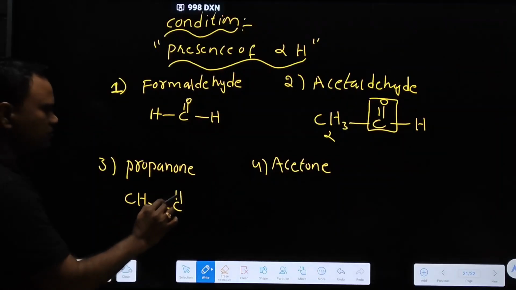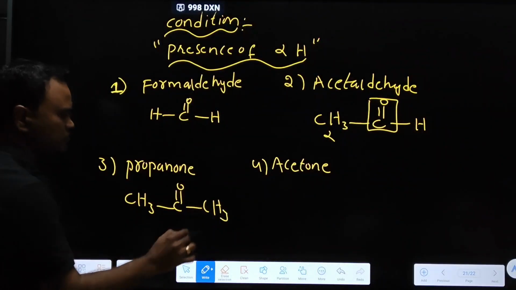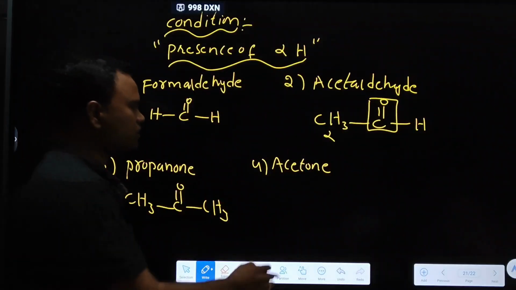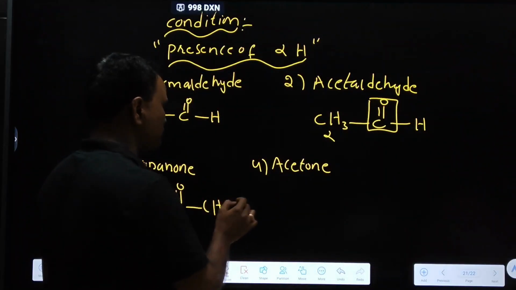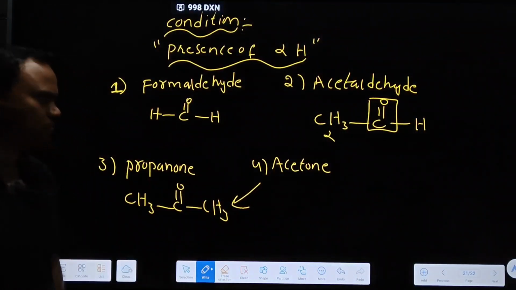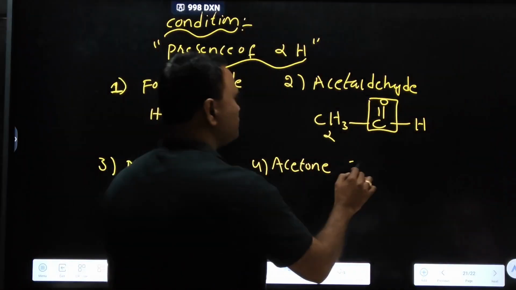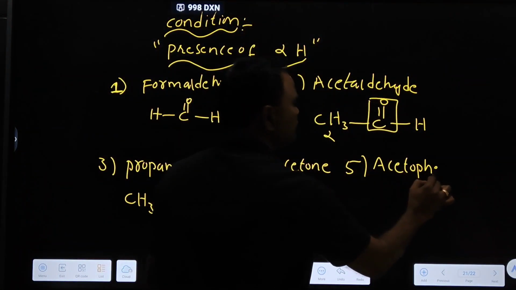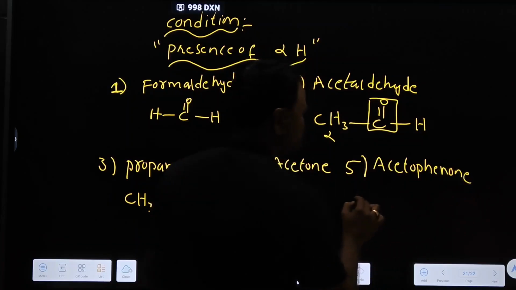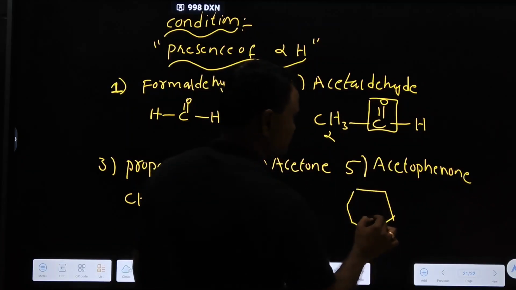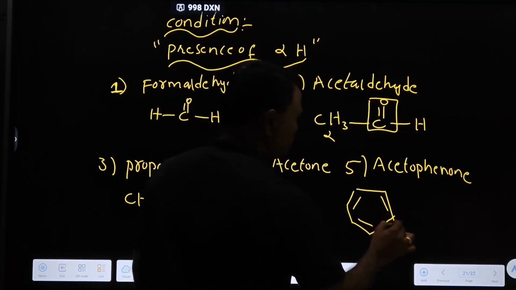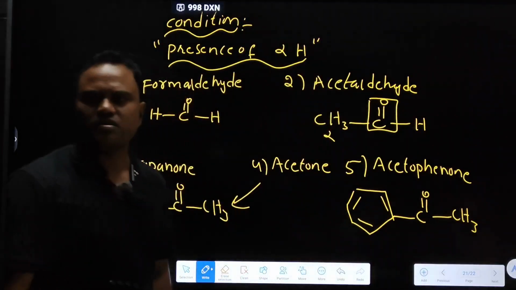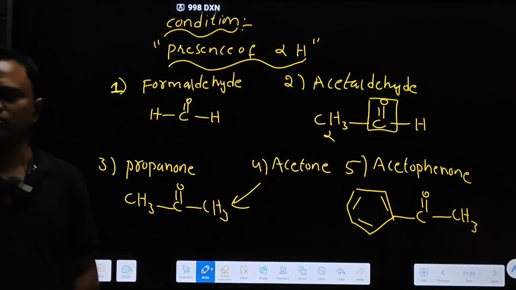Yes, undergoes. Alpha hydrogens are there. 6 alpha hydrogens are there. This is also the same structure, propanone, acetone. Acetophenone. Yes. Acetophenone. Yes. How? This side 3 alpha hydrogens. Right side 3 alpha hydrogens are present.